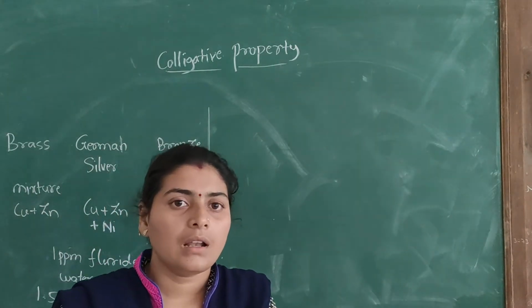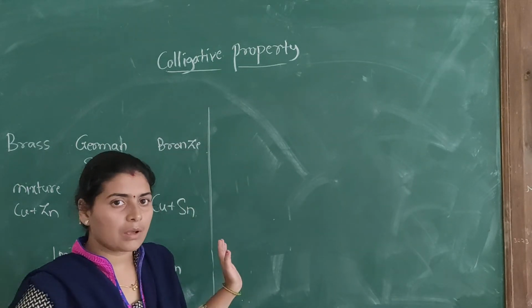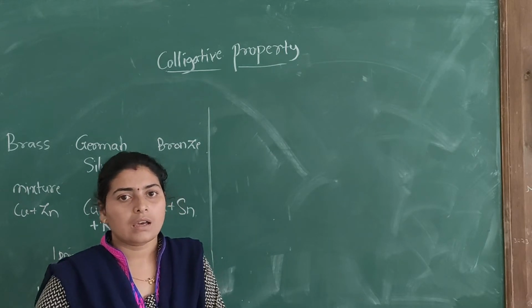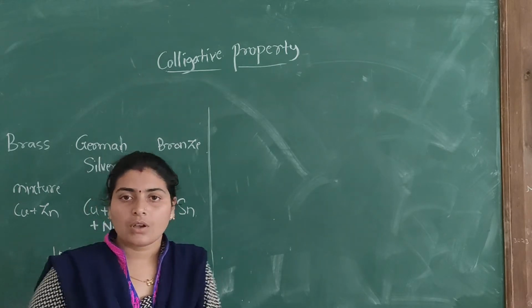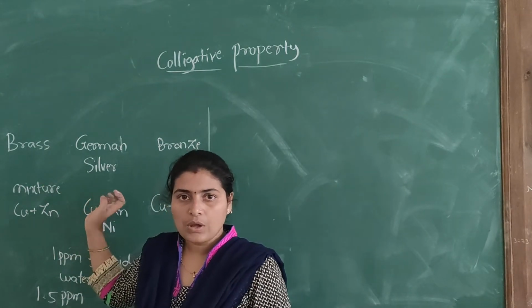For example, sodium fluoride is used as a rat poison. Hence, if the composition changes, their properties also change.